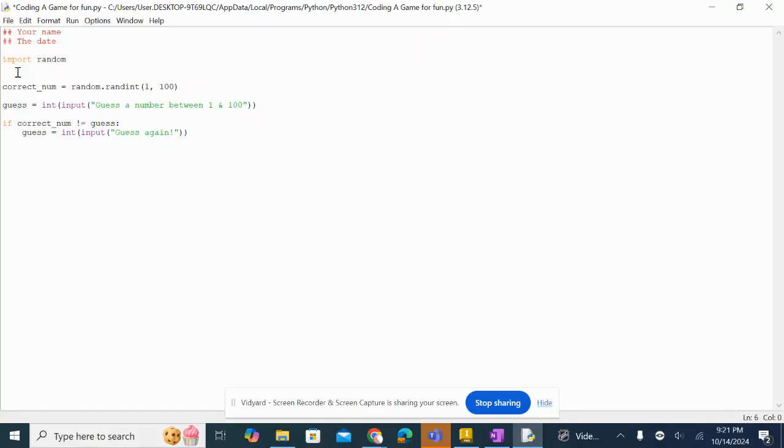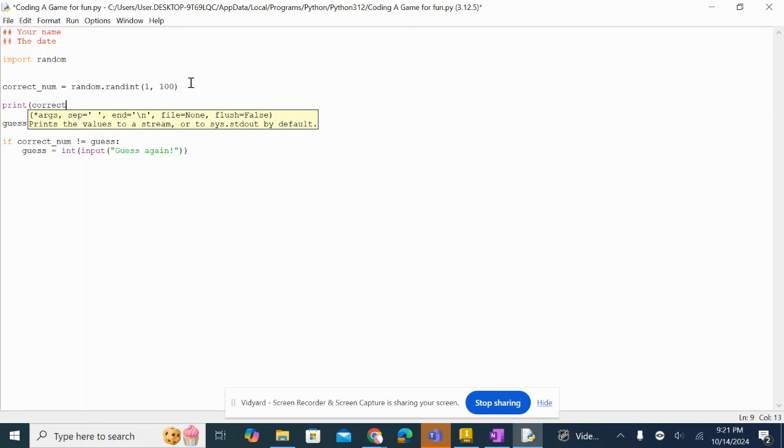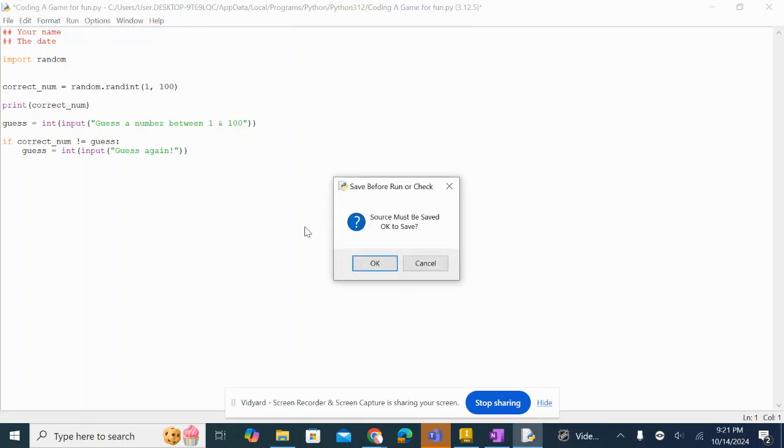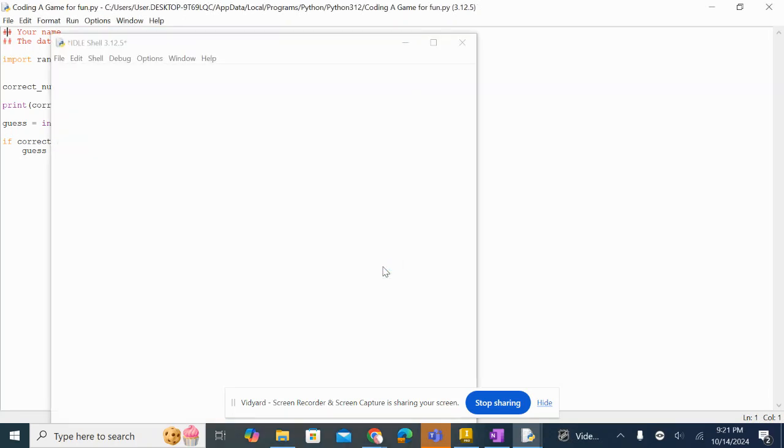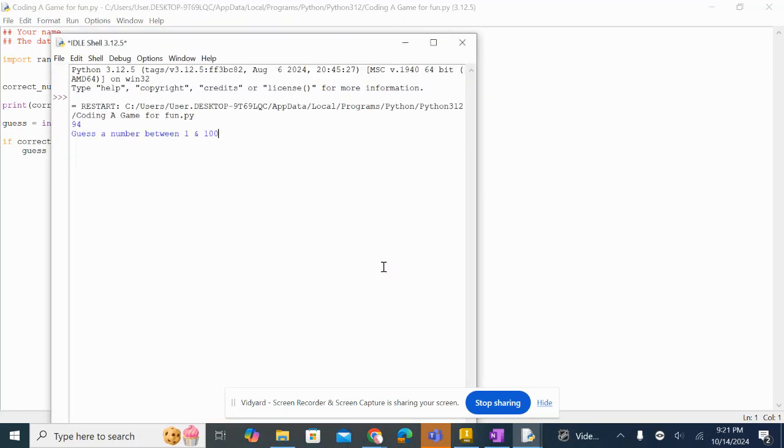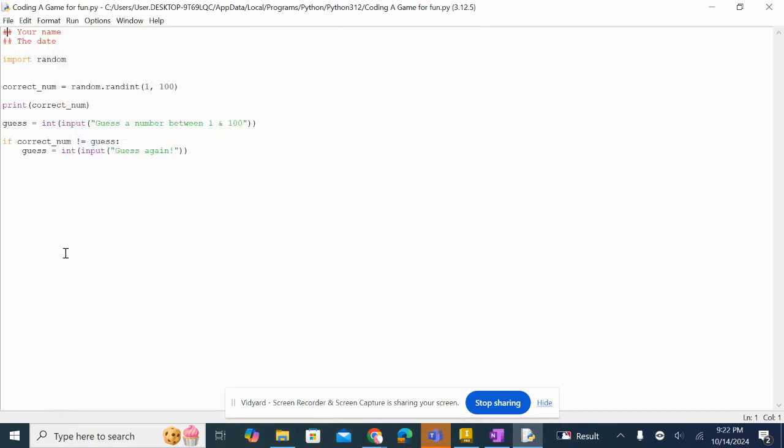Now, for the sake of testing, I can tell Python to print that number. Print correct_num, and this is for the sake of testing. This is very important. This is what helps you see if your code actually runs and works. So it's going to print the random number, 94. Let's say I guess 78. Let's say I guess 65. I know I got the wrong number, but it's not going to ask me for an input again. Now, we could write 99 different if statements and pray and hope that this person does not take 99 guesses.